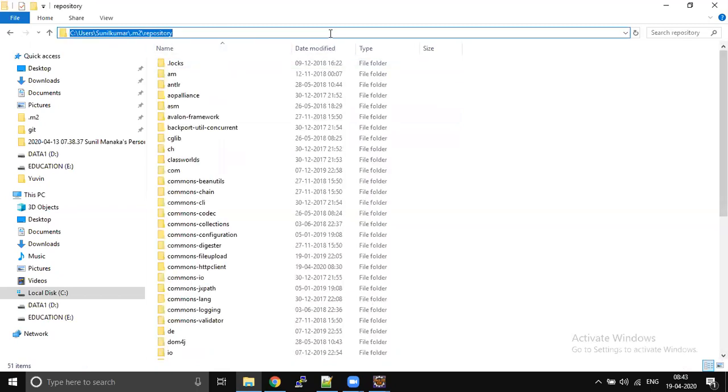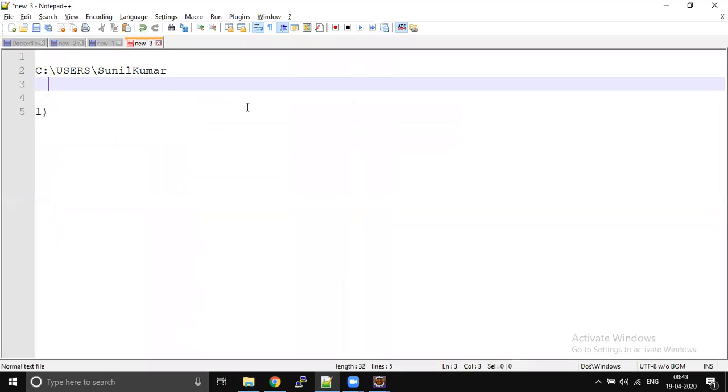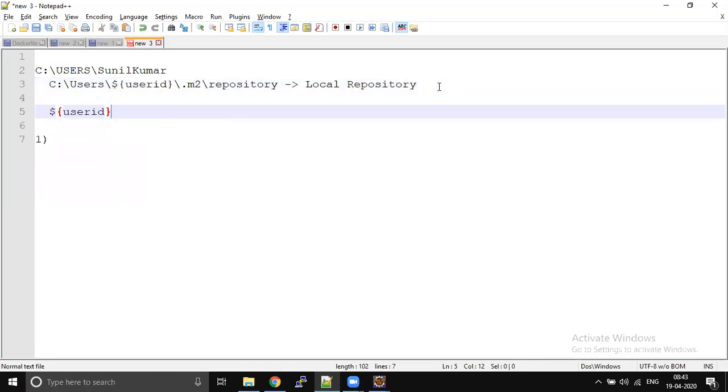So this is the default location of the local repository. Where is the local repository in your system? Users, your user ID. This is going to be dynamic, your system user ID in Windows. In Mac, I don't know whether C users will be created or not, but the user folder will be created for sure. Inside the user folder, you will be able to see the .m2 folder, and inside that, repository.